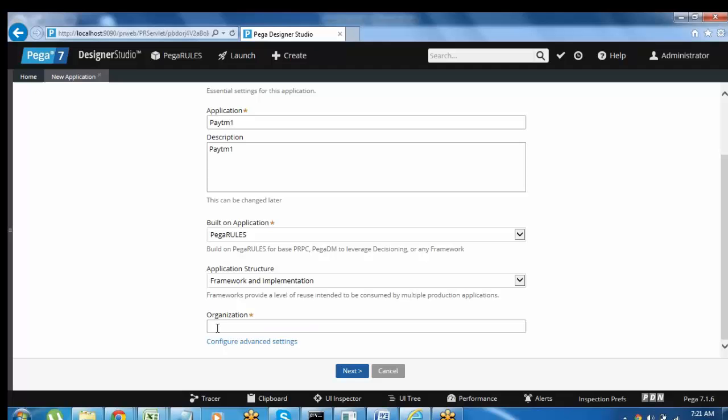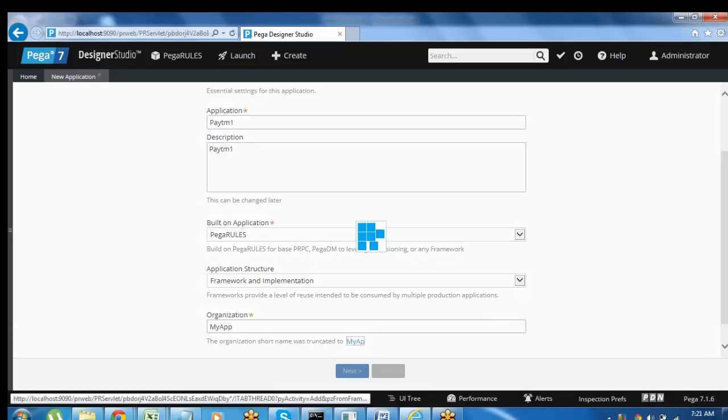Okay, so now enter the organization name. The organization name and application name should not be the same. For example, I'm giving the organization name as my application. Click on next.